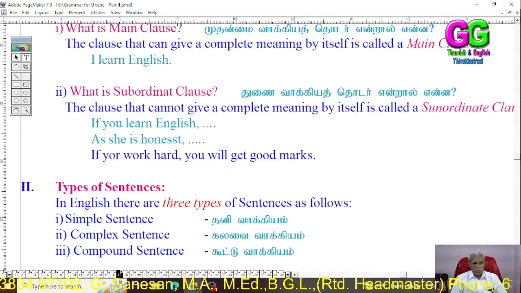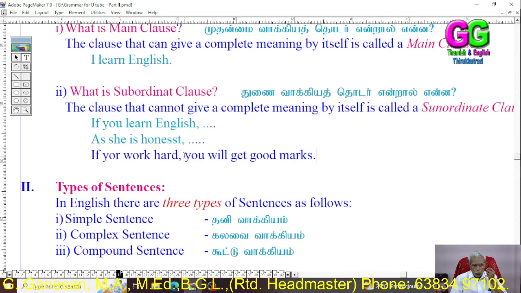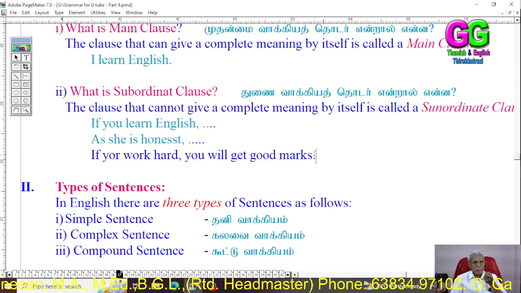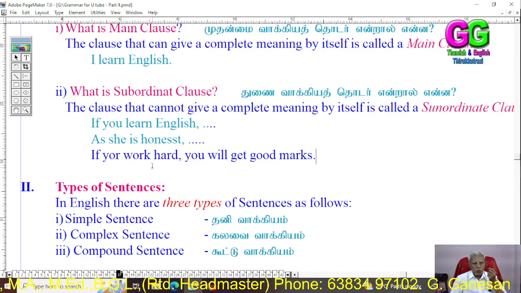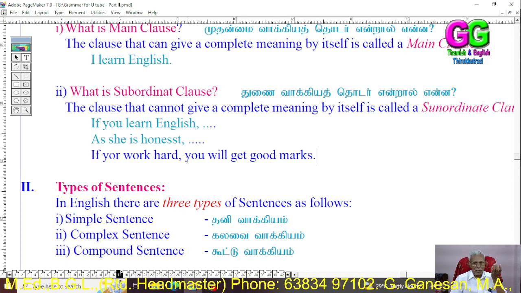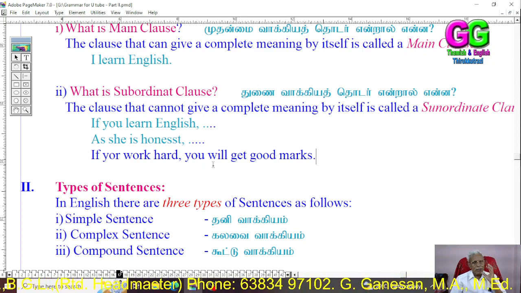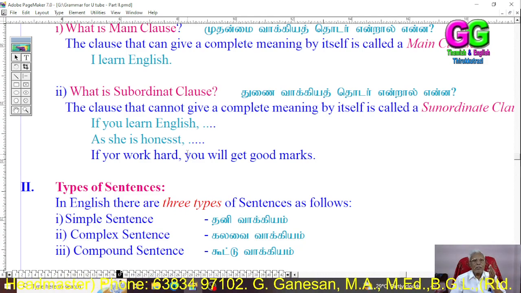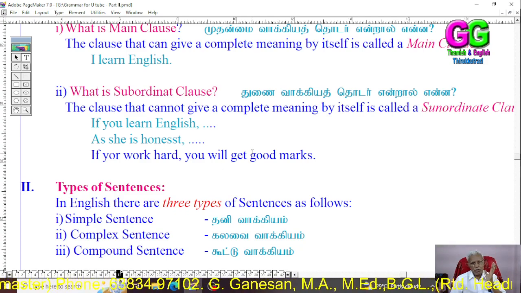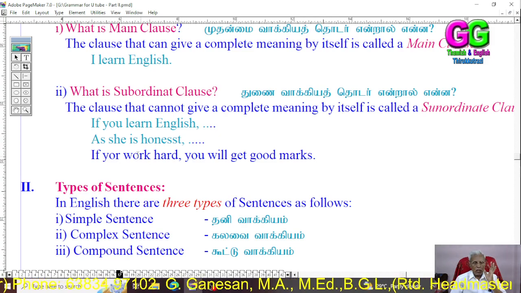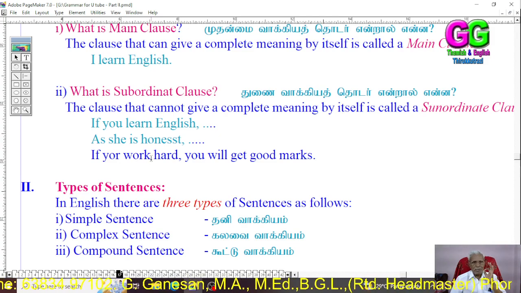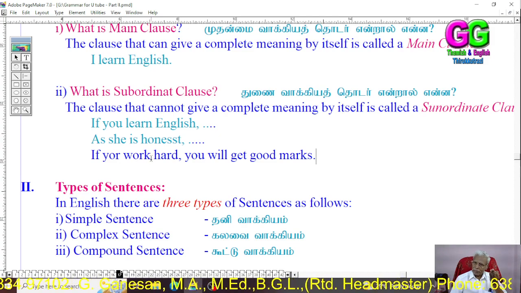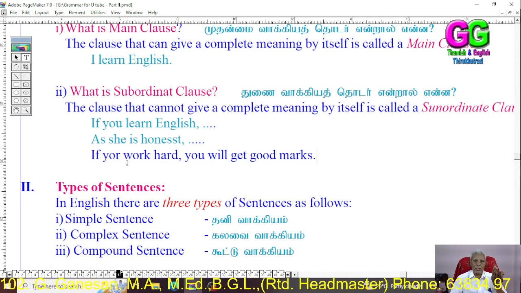Dear students, in this class, if you work hard, you will get good marks. You will get good marks is the main clause. If you work hard is the subordinate clause. This group of words, you will get good marks, by itself gives a complete meaning, so it is a main clause. If you work hard does not give a full meaning, so it is a subordinate clause.